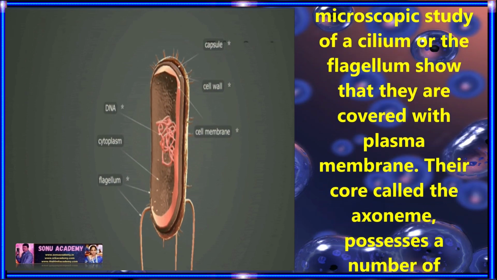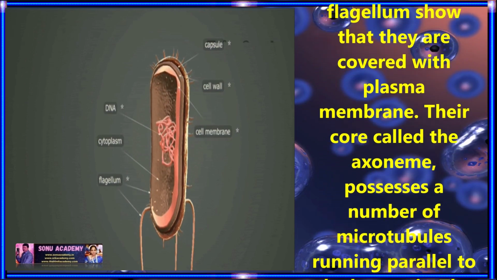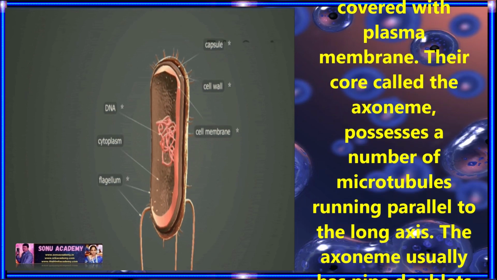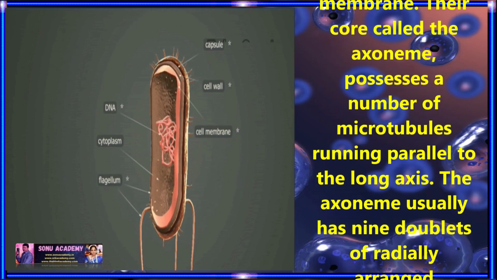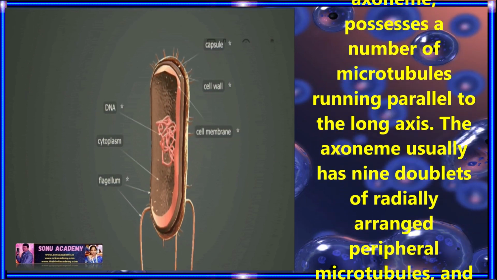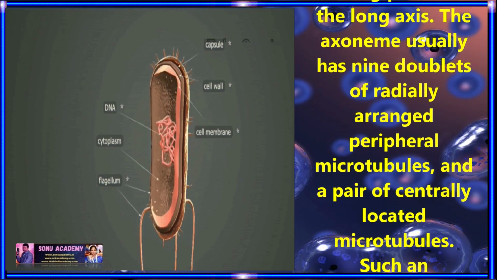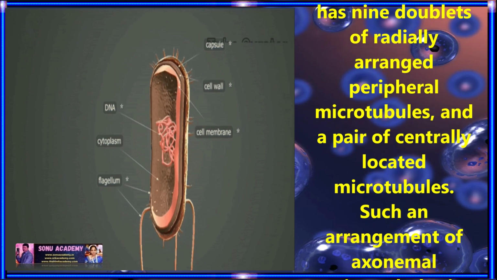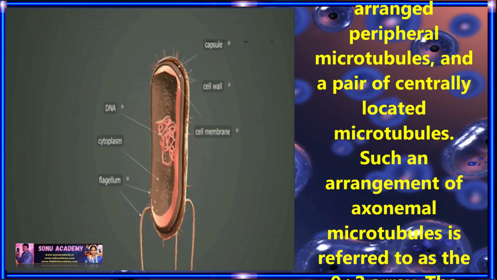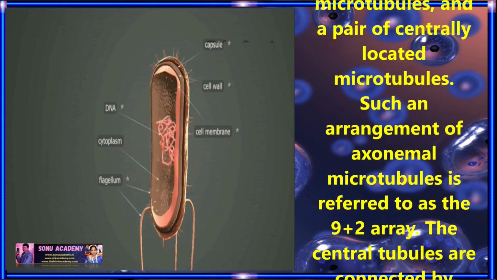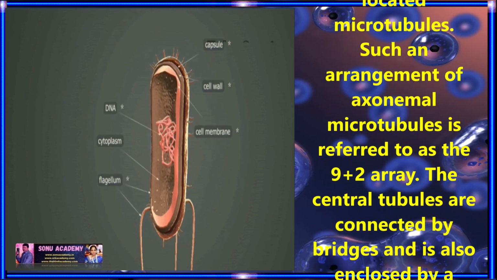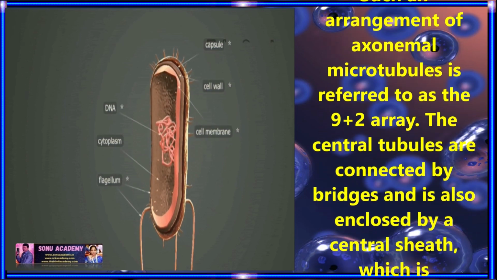The core, called the axoneme, possesses a number of microtubules running parallel to the long axis. The axoneme usually has 9 doublets of radially arranged peripheral microtubules and a pair of centrally located microtubules. Such an arrangement of axonemal microtubules is referred to as the 9+2 arrangement.